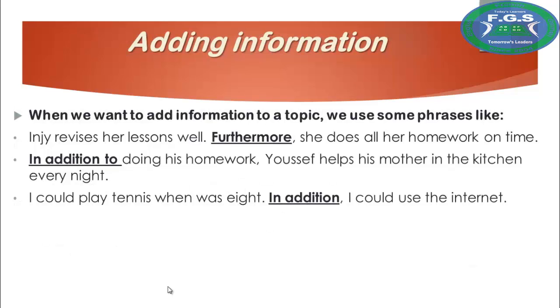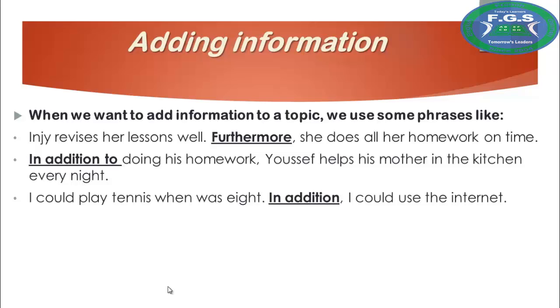Now, the second part of our lesson today is adding information. We have three expressions we use when we want to add information while talking: furthermore, in addition to, and in addition. After furthermore and in addition comes a sentence. But after in addition to comes the verb plus ing.